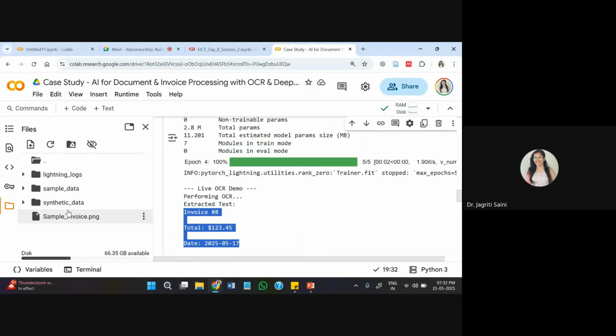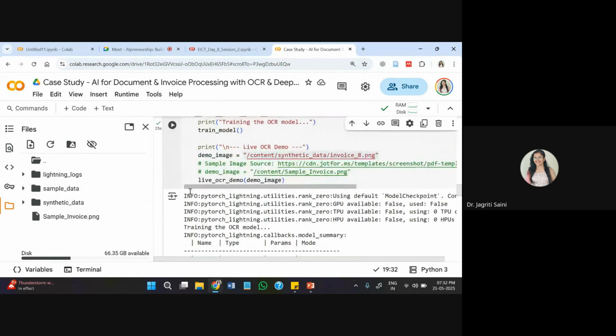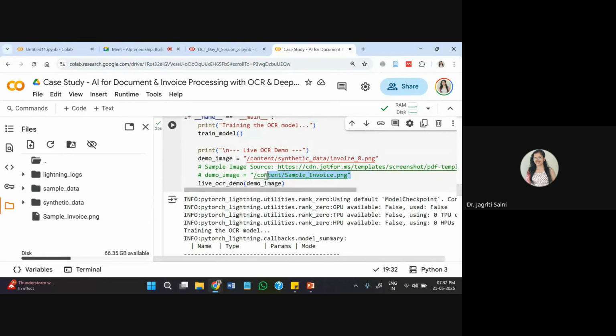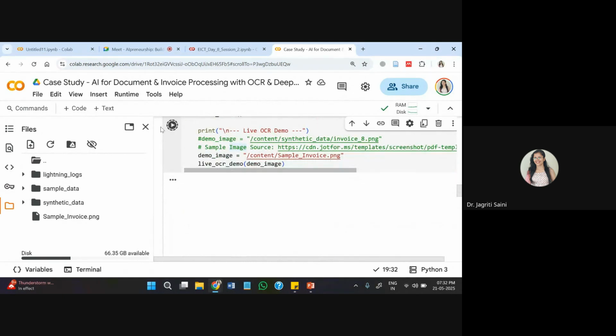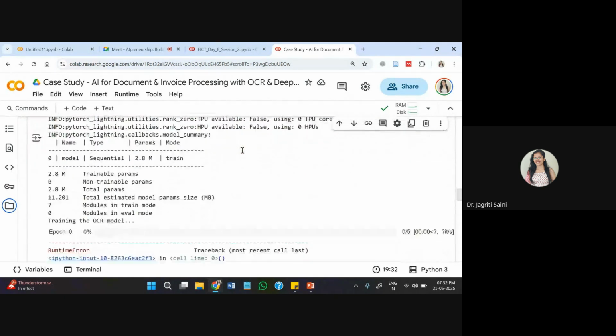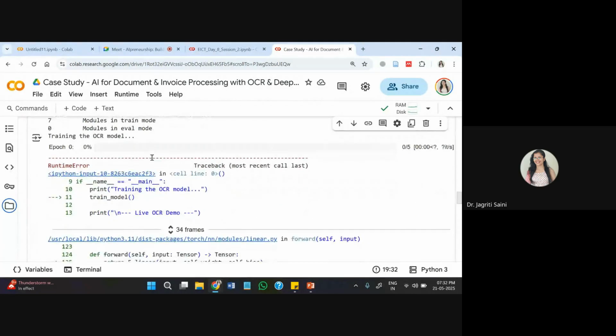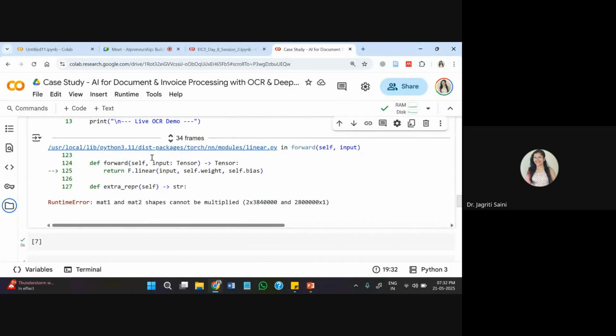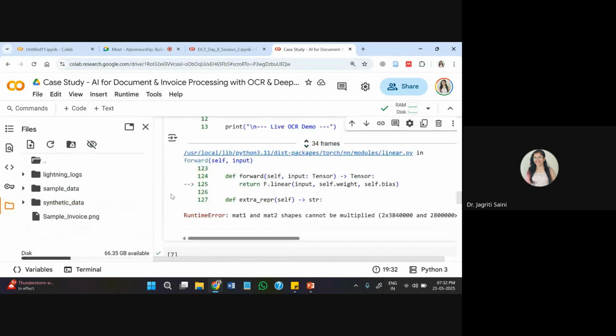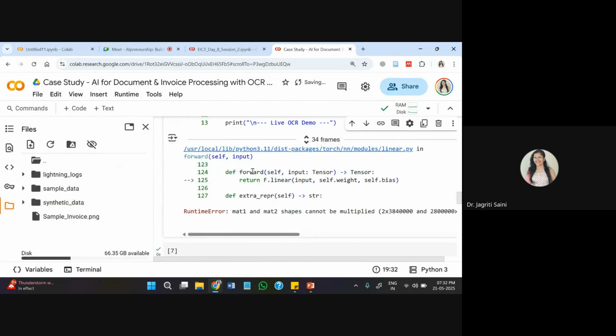But now if I want to see it with this sample invoice, if it works fine or not, that we can also do. For instance, this one, I can enable here. We can just turn it on and we will try to see if from the real image it is able to extract or not. So I'll run this again, and it will just look forward for, okay, metrics is not applicable with this.